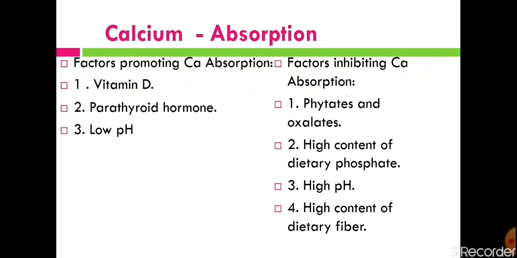The second inhibiting factor is a high content of dietary phosphate, the third is a high pH, that means alkaline condition in the GI tract, and the fourth is a high content of dietary fibers. So if we take a diet rich in dietary fibers, it inhibits the absorption of calcium from the duodenum. Some factors are promoting and some are inhibiting.